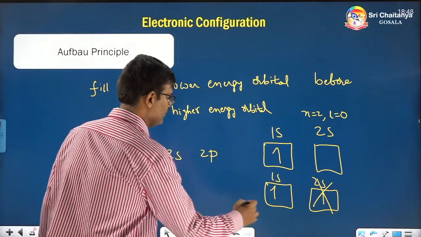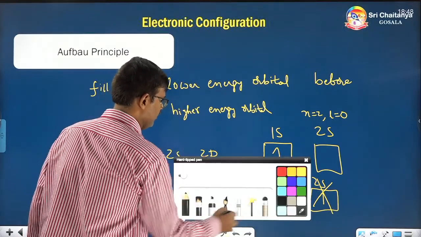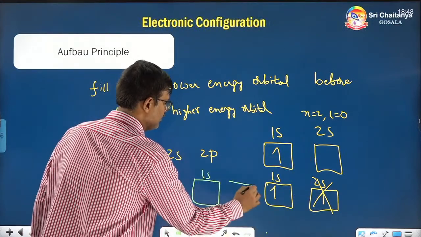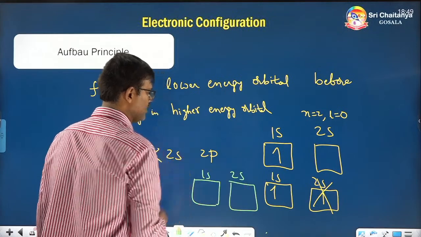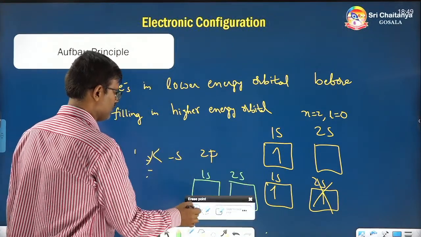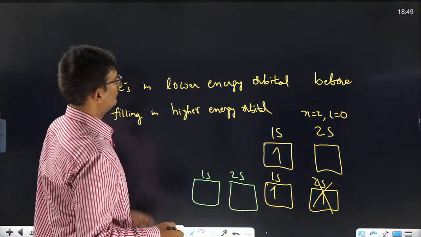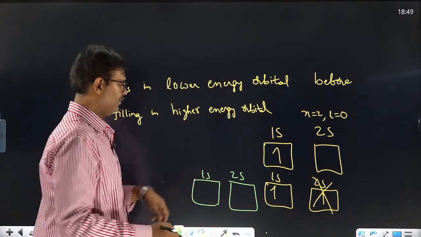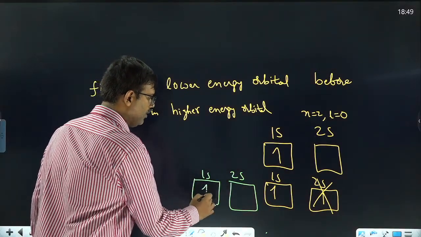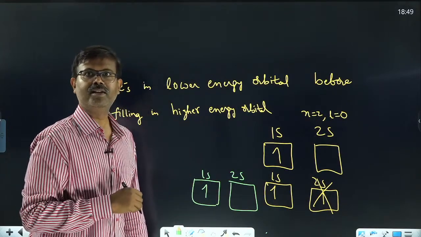The right way is, I am drawing on the left side and I hope you understand. I will use another color. 1s, 2s. So in that 1s, 2s, one electron you fill in the 1s and the second electron also you have to fill in the 1s only.